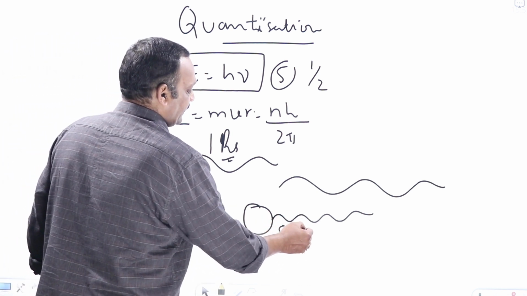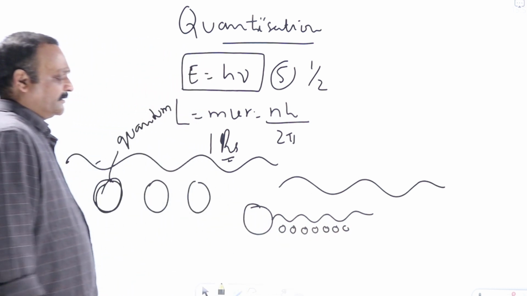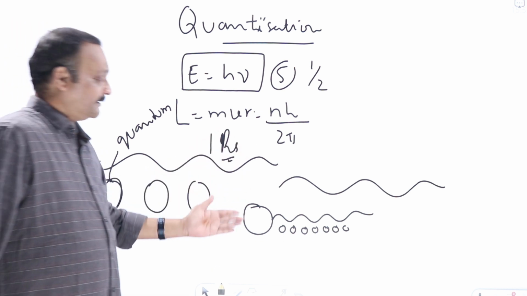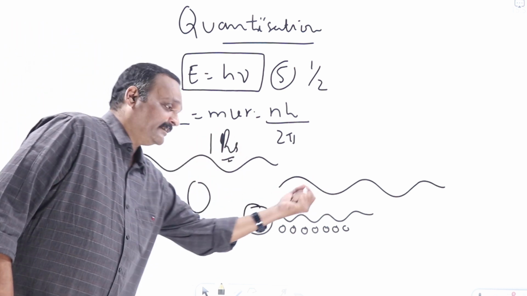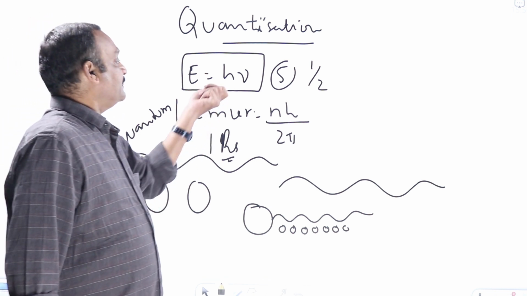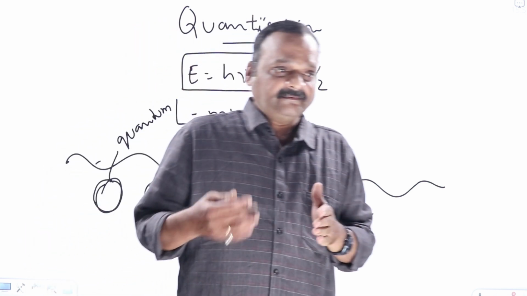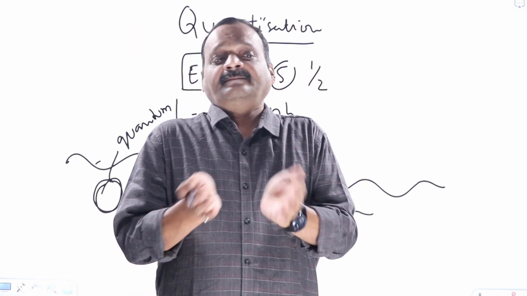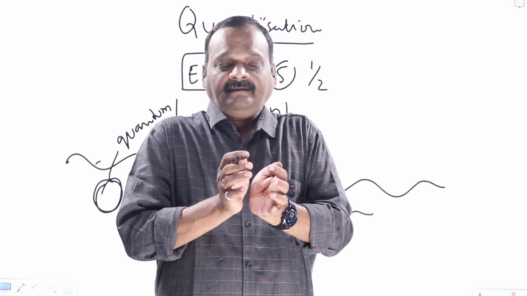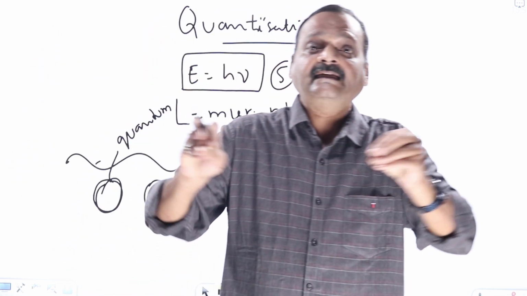It emits in the form of tiny packets, just like our one idli, two idlis. Not continuous, like water coming out of a tap. Energy is coming in some fixed amounts. That is a quantum. The energy of each quantum is equal to h nu. That is energy being quantized. We say energy is given not continuously, but in some fixed amounts only. That's known as quantization.